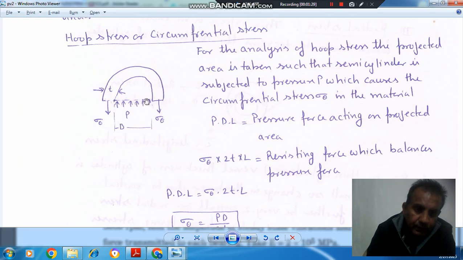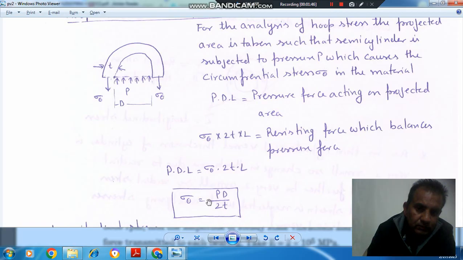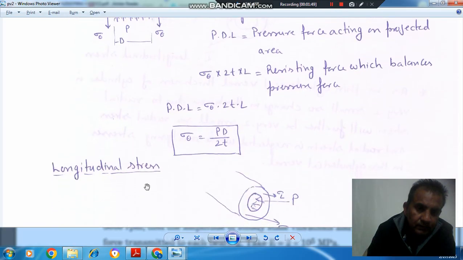So the force due to this pressure is P into D into L. P is pressure, and this is resisted by the material. So the area for the material is 2T into L, giving sigma theta into 2T into L. Equating the two, sigma theta comes out as PD by 2T.